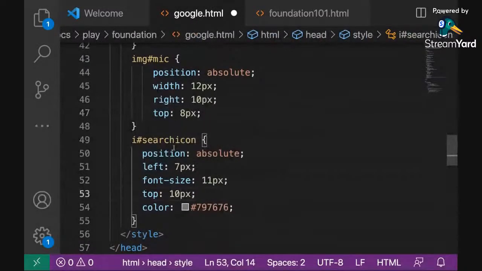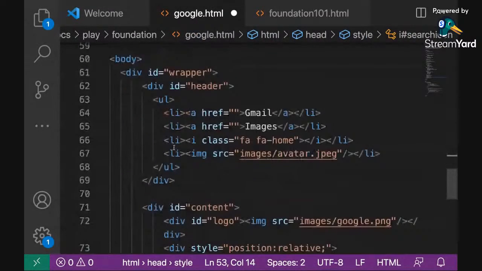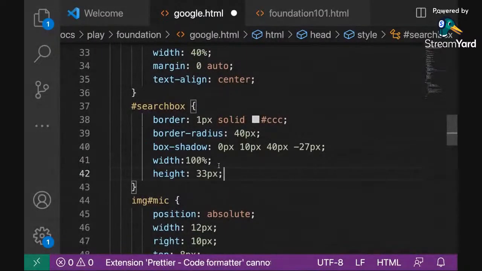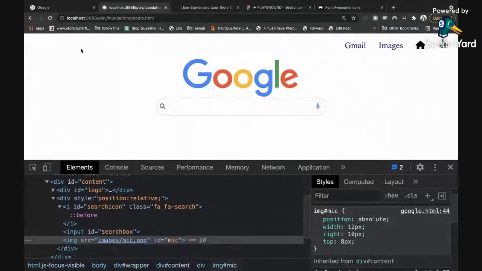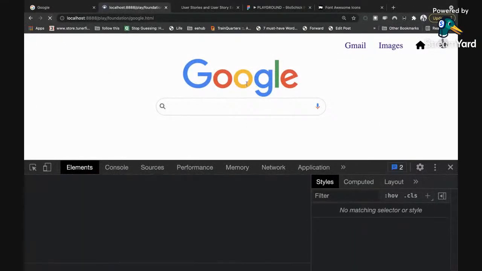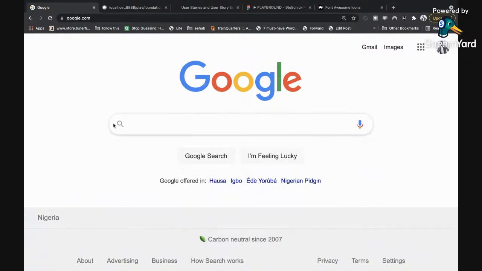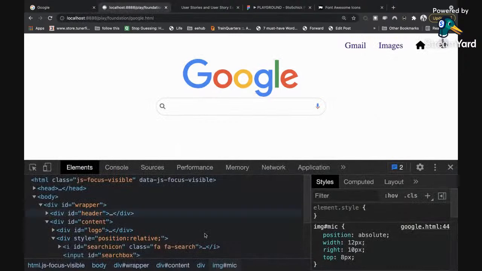And then the next thing we've added is a height to the input box, which is the search box. We've dropped a height of 33. So that's where we are. If I refresh this now, I should get this, right? So we are close. The next thing we want to do, oh, I think this is actually very wide, wider than our own. So I might need to increase that a bit.